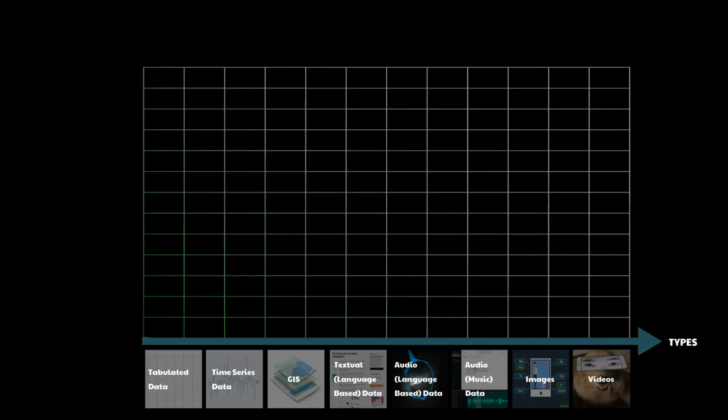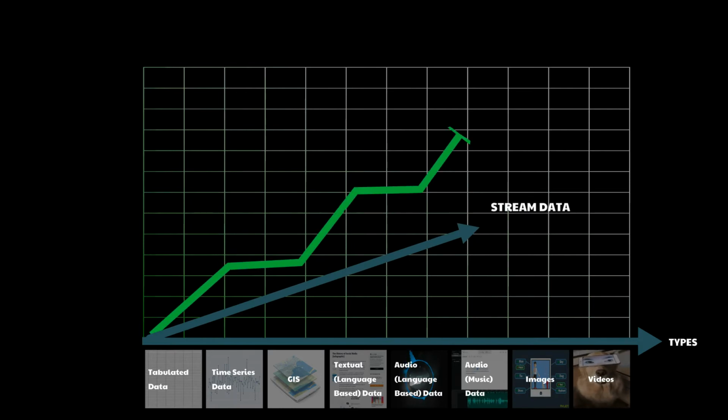By the consumption layer, all of this data can either be real-time, also known as stream data, or stored data. Stream data is data that keeps flowing. We can only take some or we can sample a few from the flow and use it for our purpose. Stored data, on the other hand, is data that is collected at a different point in time and it is used for analysis at a later point in time.